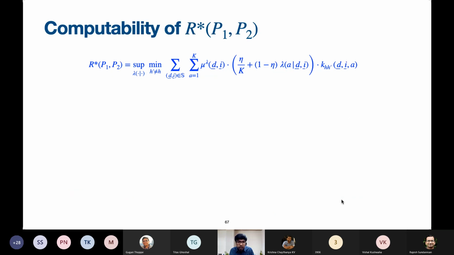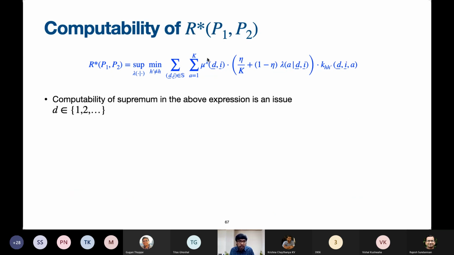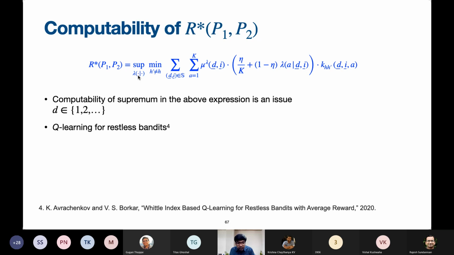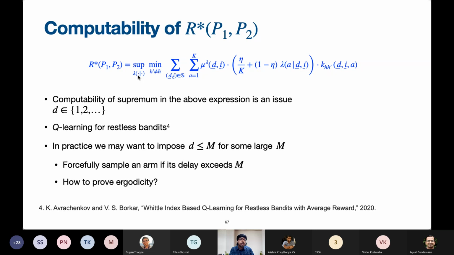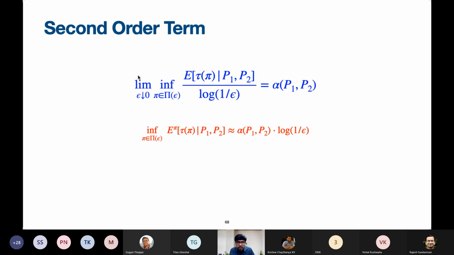It's a good problem to attack, I feel. And then there is computability of R star, as I said, because there is a supremum over all conditional distributions, and because the arm delays are countably infinite valued, these are complicated objects to deal with. Possibly Q-learning for restless bandits, something of the kind that Avrenchikov and Borkar show in this paper, may be needed. And in practice, we may want to say that the delays are restricted to some large value. If an arm is not observed for a very long period of time, let's forcefully go and observe that. But in such a case, showing ergodicity will become a problem. So these are some challenges that will be encountered in the analysis.